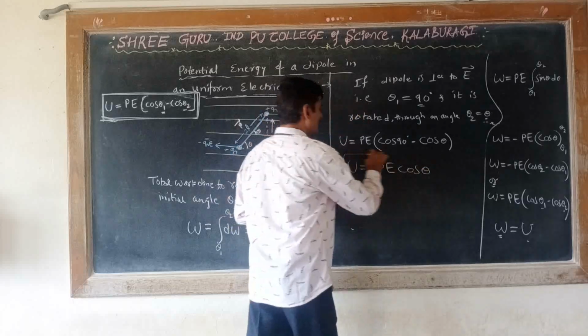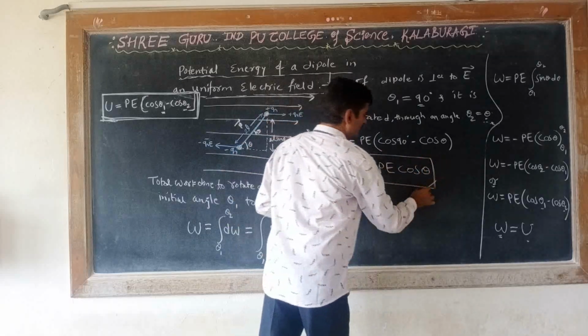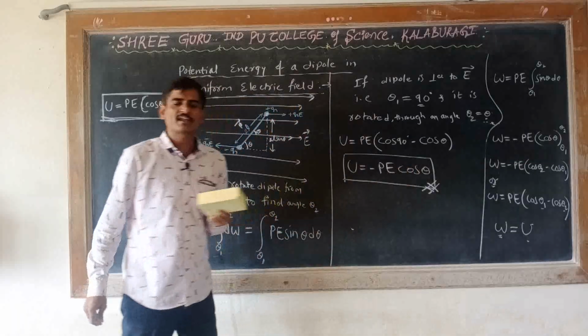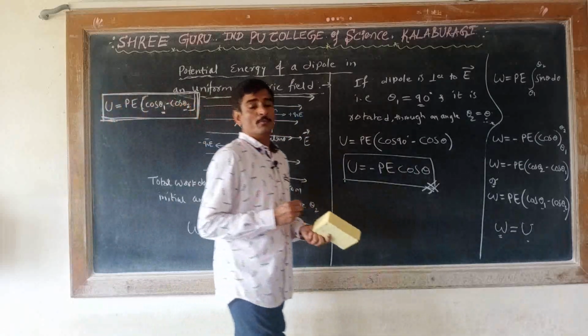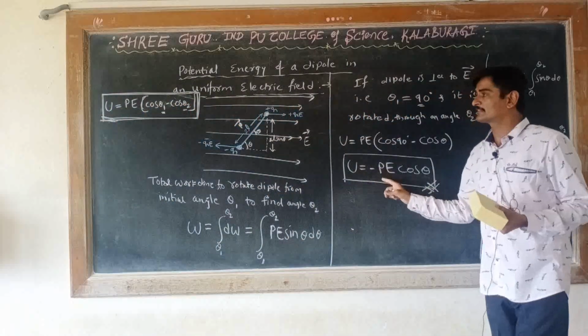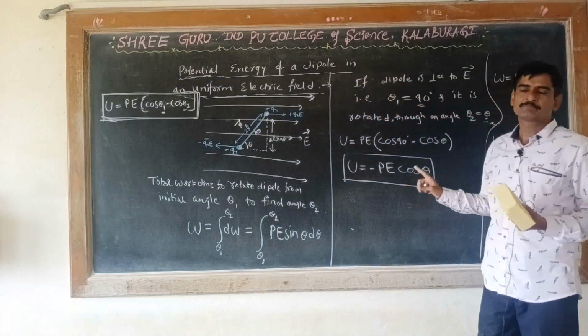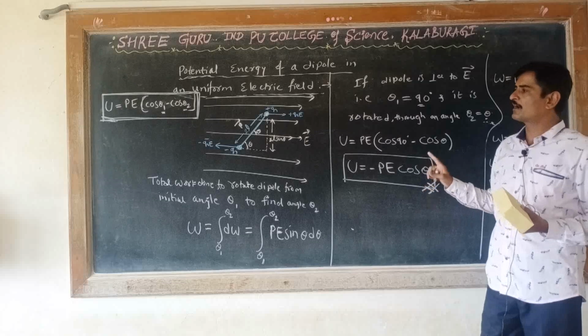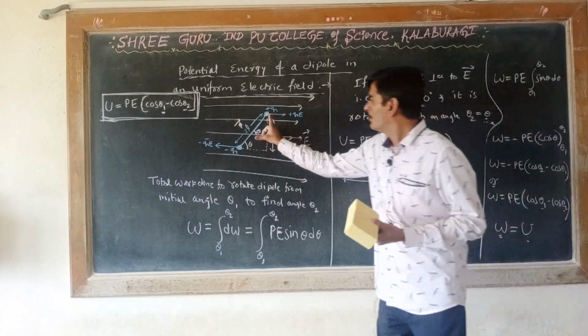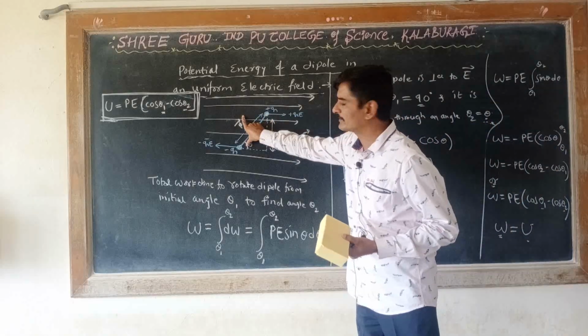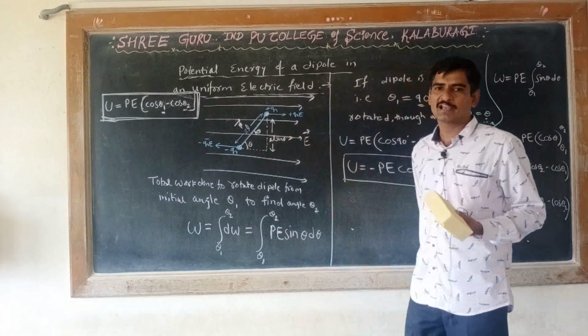So this is the expression for potential energy of a dipole when the initial position of the dipole is taken as perpendicular to the electric field. Remember that.